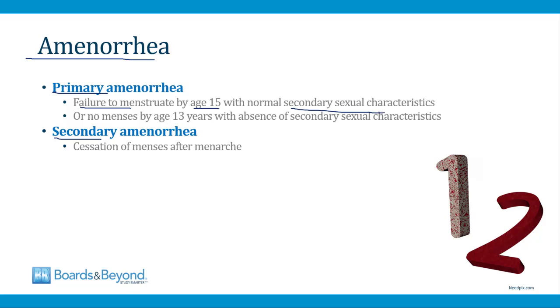are things like breast growth and a female fat distribution. An alternative definition is no menses by age 13 with an absence of secondary sexual characteristics. And then secondary amenorrhea refers to a situation where menses begin but then they stop. So a woman has had menarche, she's begun to menstruate, but menstruation stops. That's secondary amenorrhea. And so in this video we're going to focus on primary amenorrhea.